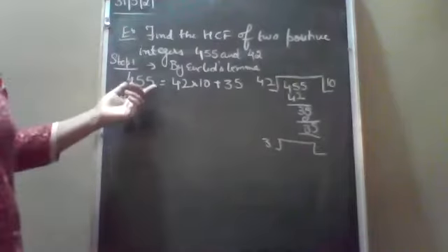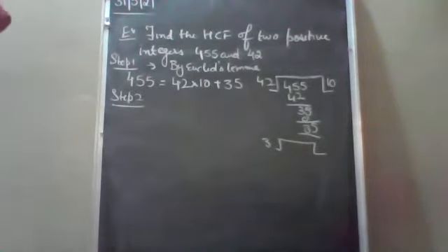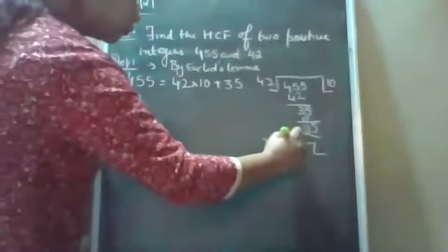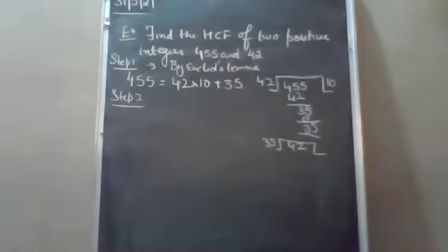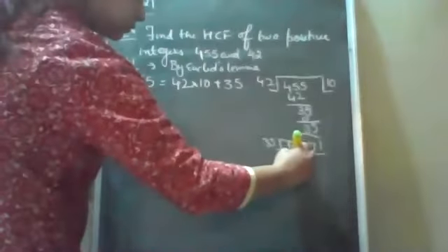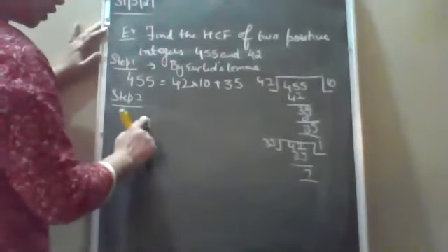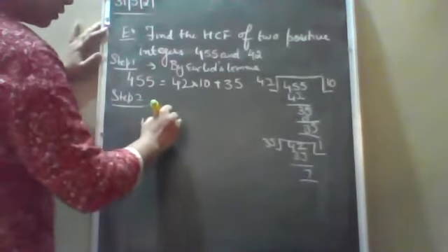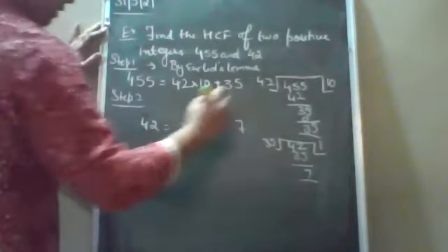So first step is 455 divided by 42. We get this. Now the second step is 35 and 42 are the two next positive integers. Step 2 is 42 is equal to 35 into 1 plus 7.